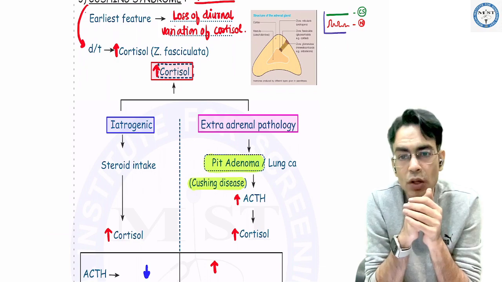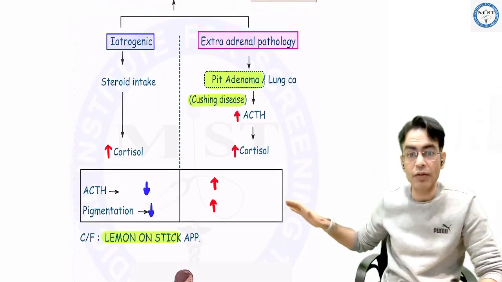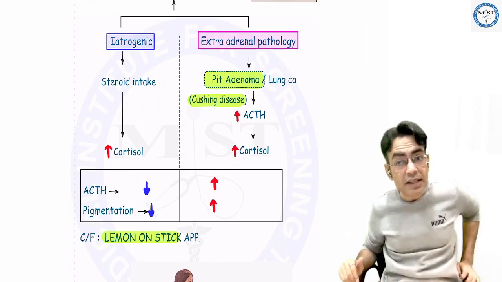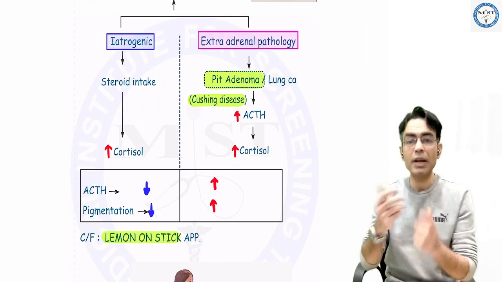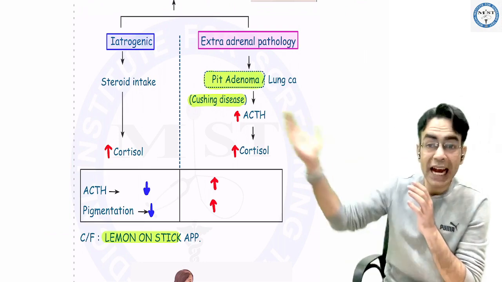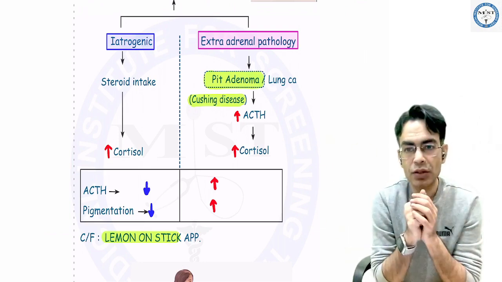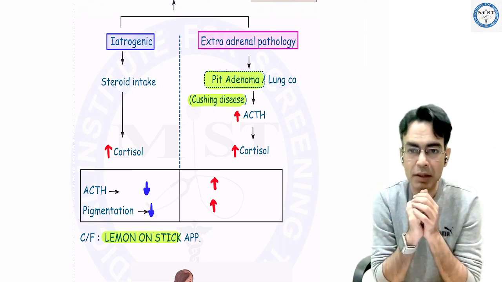Whereas in extra-adrenal pathology, cortisol is high because ACTH is high. So this is how you differentiate. If ACTH is high, it stimulates MSH, and if it stimulates MSH, pigmentation will be seen. So in iatrogenic cases you're not having any pigmentation, whereas in extra-adrenal cases, because it is ACTH dependent, you will see pigmentation.